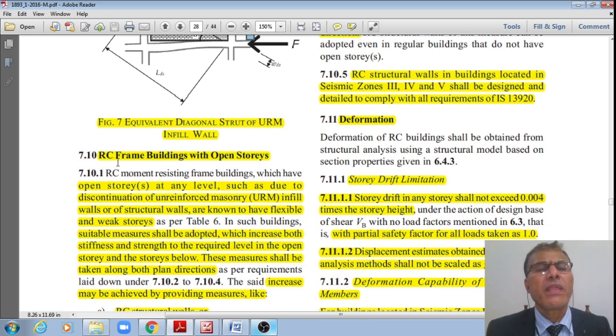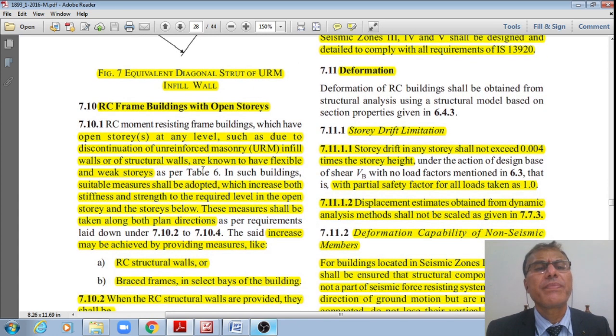Next one is RC frame buildings with open stories. The RC moment resisting frame buildings which have open stories at any level, such as due to discontinuation of URM infill walls or structural walls, are known to have flexible or weak stories as per this table 6.